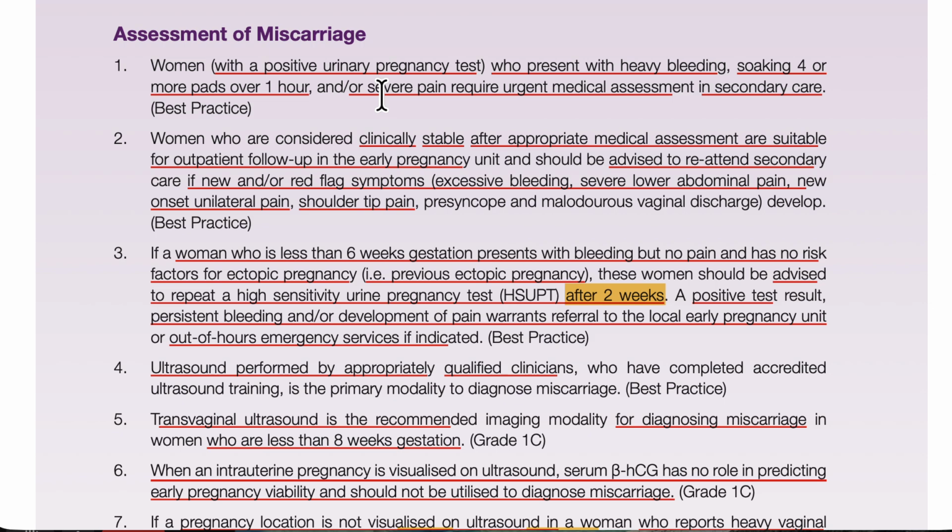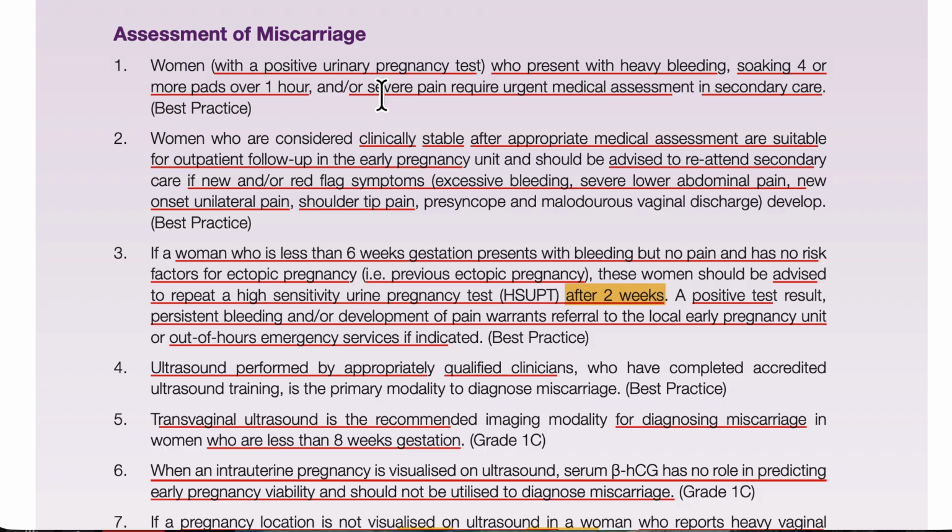Now, how will we assess any patient? Because they will give the scenario in the exam. If the scenario says a woman has a positive pregnancy test and presents with heavy bleeding, and she is shocked. Nowadays, according to the new guidelines, we are following RCOG. So what is the meaning of heavy bleeding?